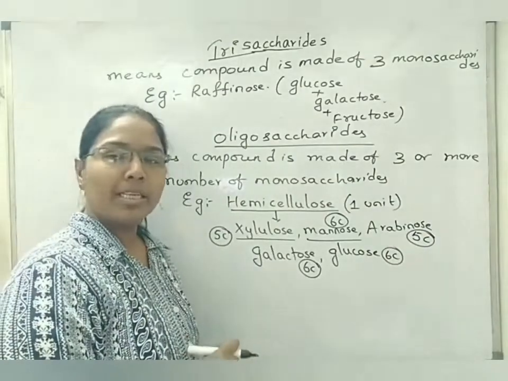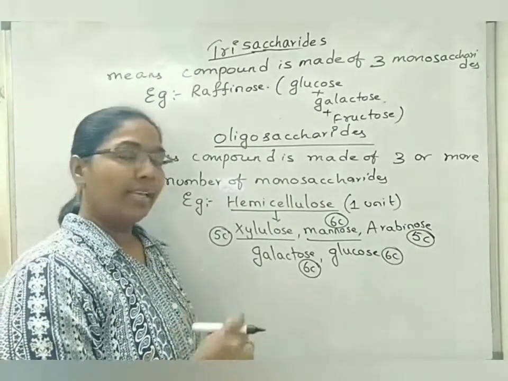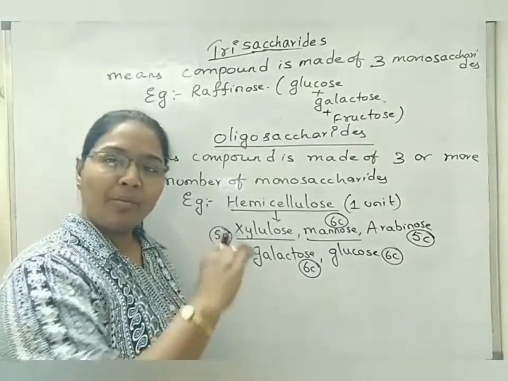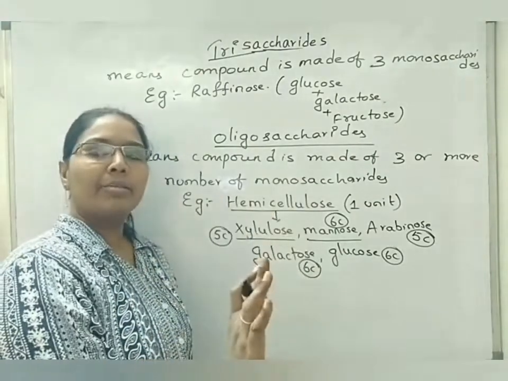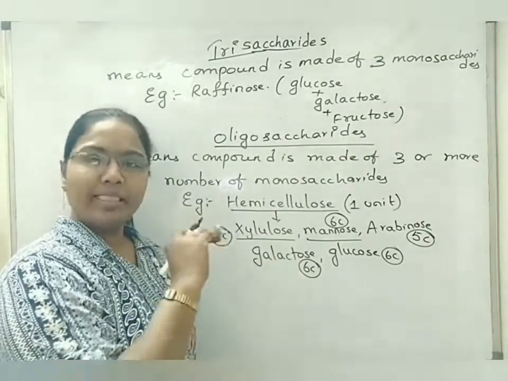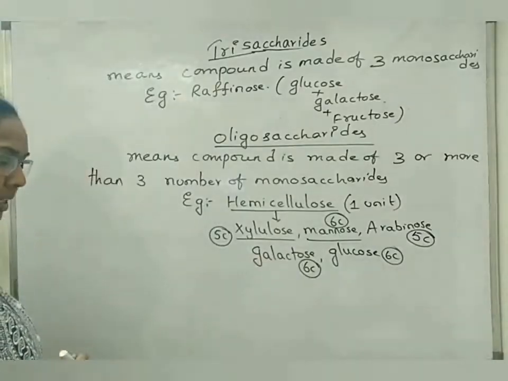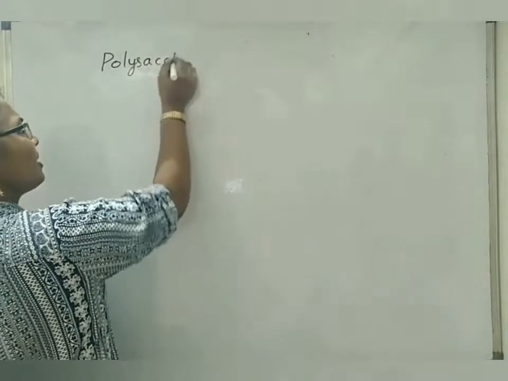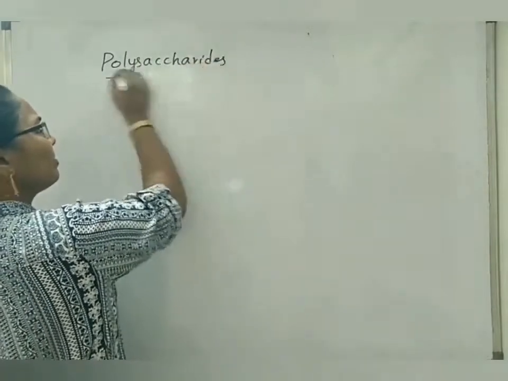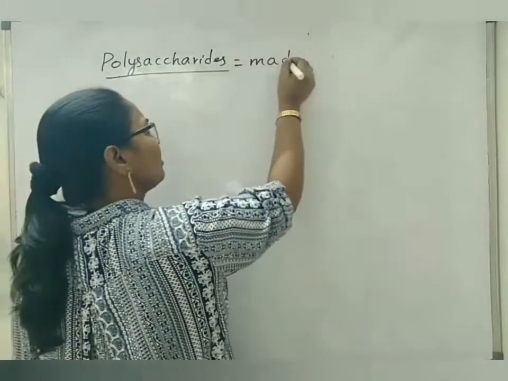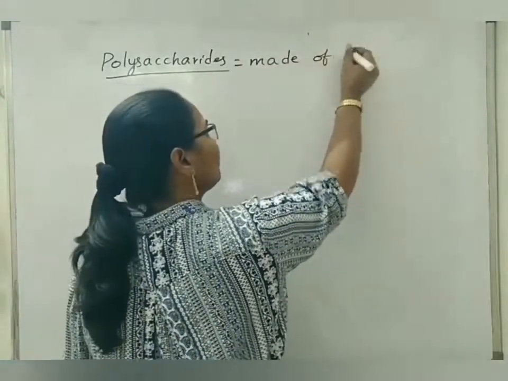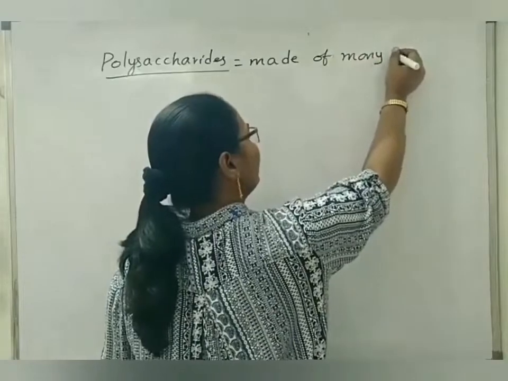But when hemicellulose exists in the plant body, it exists in the form of a polysaccharide. It means many hemicellulose units will form one complete layer. Polysaccharides are made up of many monosaccharides.